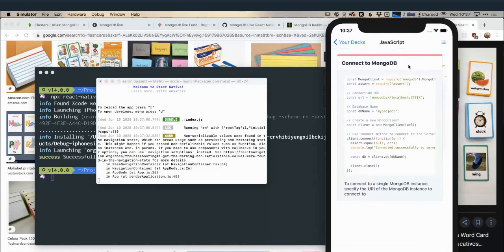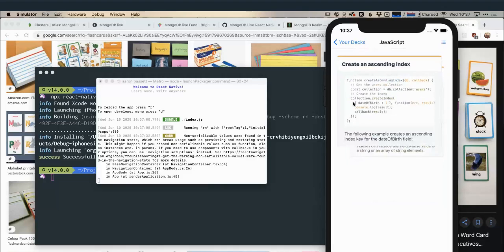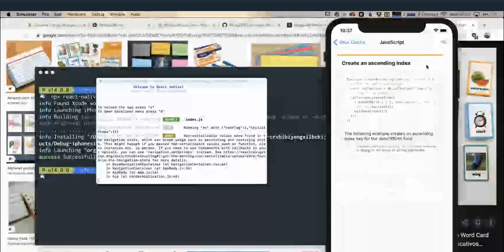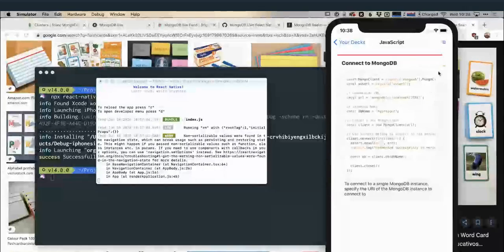So a flashcard is made up of several elements. We have this little bar at the top, which is kind of a priority indicator. So if something is super important that I really want to learn, then I can have this kind of red bar. I have a title for the card. I have the code that I want to learn, and I have a description of the code beneath it. And I can flip through these cards. So I've got multiple cards here. I can flip back and forward, moving through them, or I can view the cards as a list.